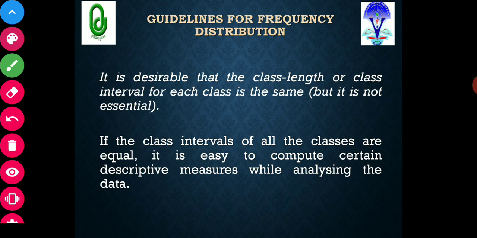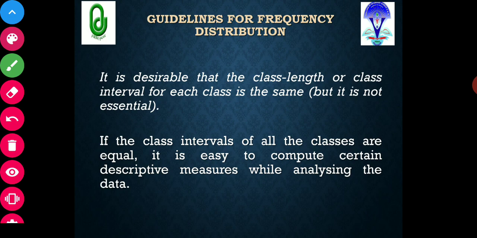Now, the class length or class interval of each class should preferably be the same. If you decided that the number of classes should be 5, the class interval should be equal.